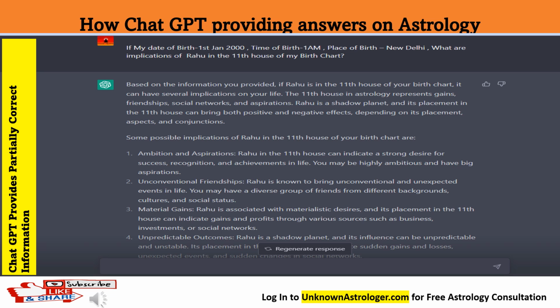However, those are partially accurate and may not be fully accurate, and it cannot relate to the other aspects influencing that person. It just generated information from the internet on how Rahu in the 11th house works, not relating to the ascendant or any other planets positioned there or conjunctions. So we can say it is partially correct information ChatGPT has provided here.